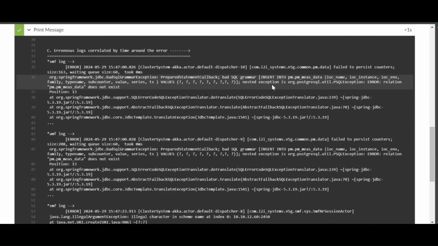If we look further into the logs pointed out by ABot AI, we will see both SMF and AMF logs give this bad SQL grammar nested exception indication. Since we have worked with the team responsible for maintaining this core, we can actually say that the issue hinted at here by ABot AI is in fact the actual reason for failure. Once this issue was resolved by the team, this particular case of PDU session establishment was a success.